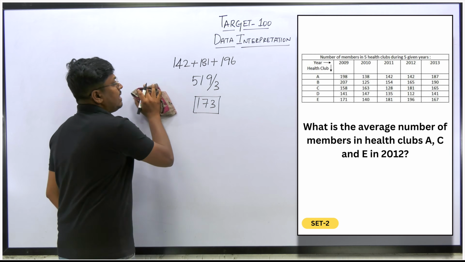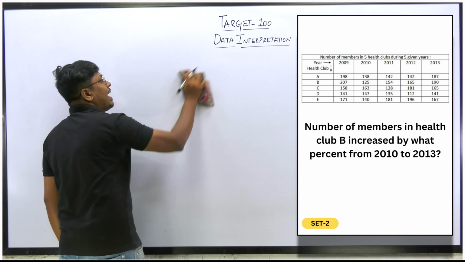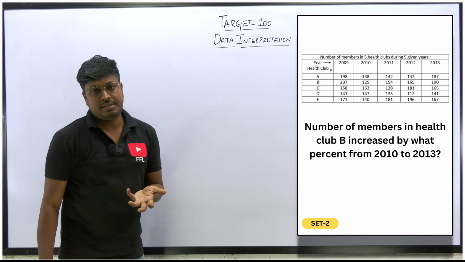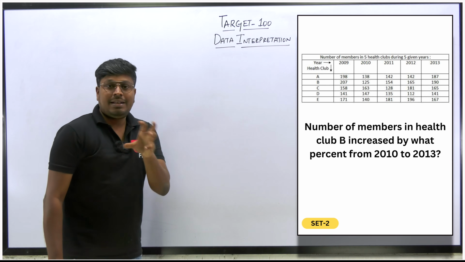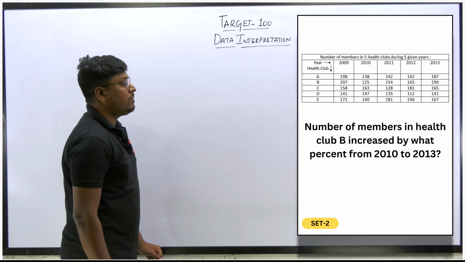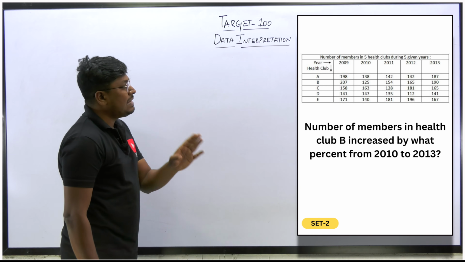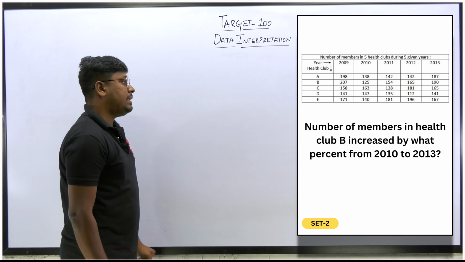So easy question, right? We just need to find the average. You have to look at the chart and add the values. That's it. Most of the questions on this chart are based only on addition and subtraction, right? So you have to be a little bit faster at finding the addition and subtraction values. That's it. So last question: the number of members in health club B increased by what percentage from 2010 to 2013?